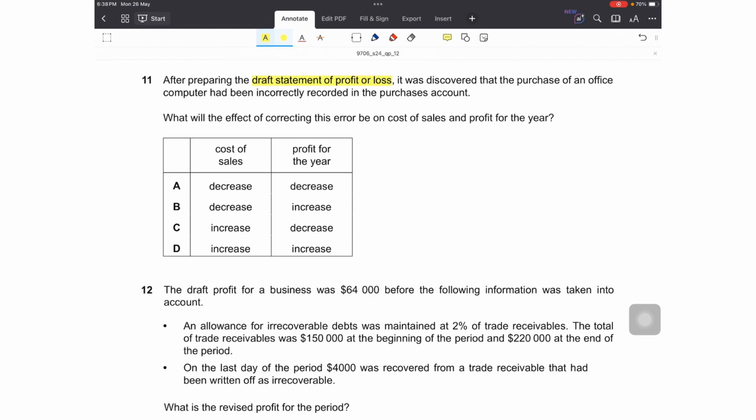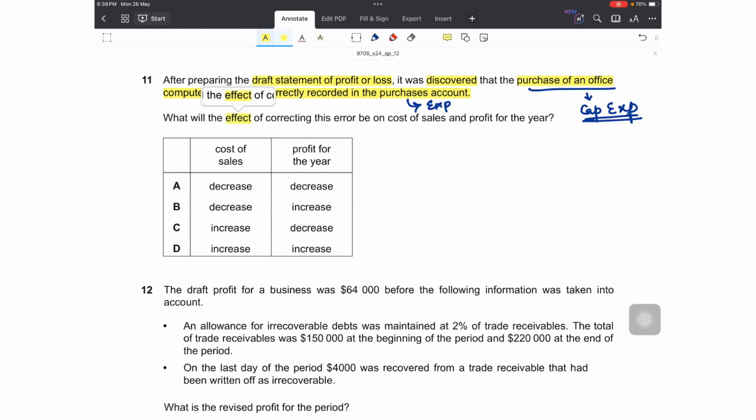After preparing the draft statement of profit or loss, it was discovered that the purchase of an office computer had been incorrectly recorded in the purchases account. Purchase of an office computer was a capital expenditure. It should have been recorded in its own account as it is a non-current asset. But this has been recorded in the purchases account, which is a type of expense account. So what type of error is this? This is an error of principle.